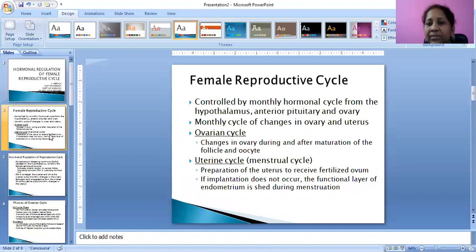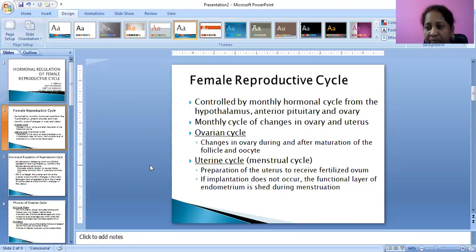Female reproductive system. The female reproductive cycle is controlled by the monthly hormonal cycle from the hypothalamus. The hypothalamus will be releasing gonadotropin releasing hormone.